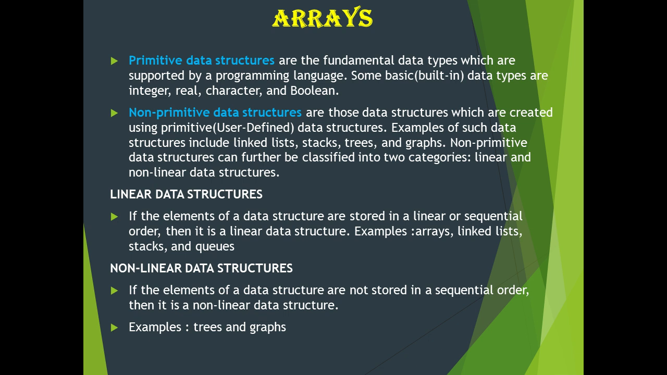If the elements of the data are stored in linear fashion, linear in the sense sequential order, and the elements can be accessed one by one after another, it is known as linear data structure. For example, array, linked list, stack, queue, all these come under the linear data structure. Linear data structure is further divided into two types, static data structure and dynamic data structure. A static data structure has a fixed memory size. For example, array is a fixed data structure with fixed memory location. If the size of the array is 5, we can store only 5 elements. That is the fixed data size.